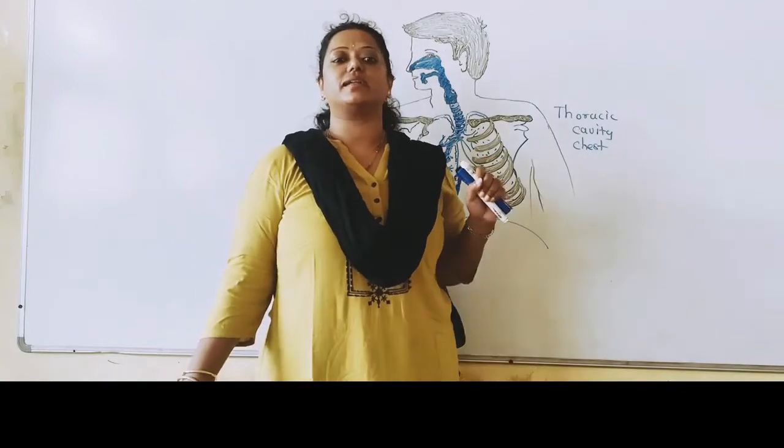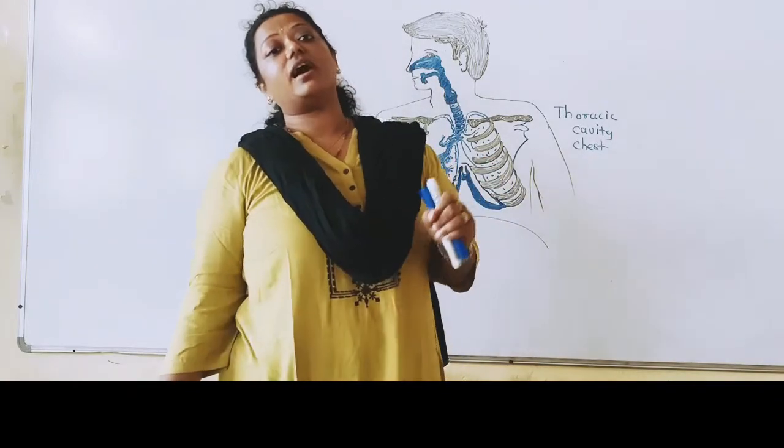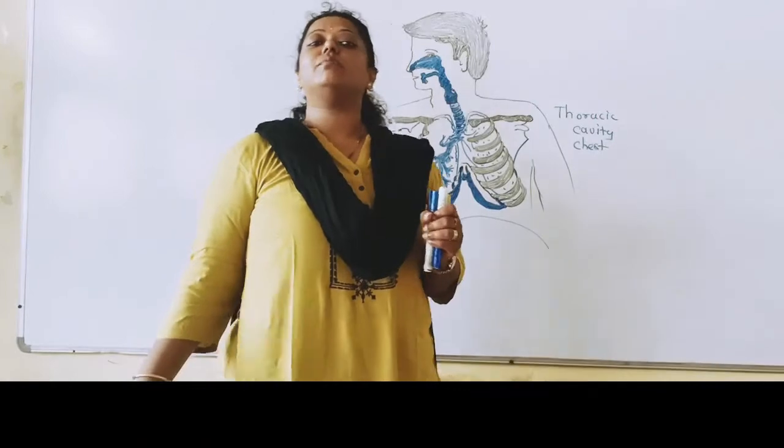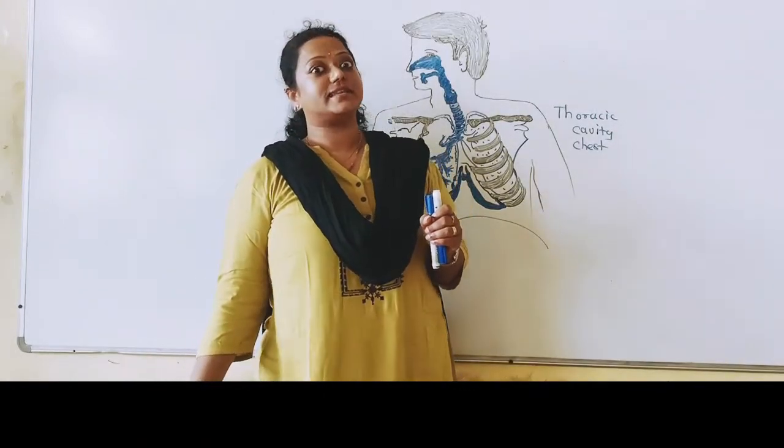So three main important terms I let you know about respiration before moving ahead towards all the parts of the respiratory system. Today we are going to talk about a very important part of the respiratory system.